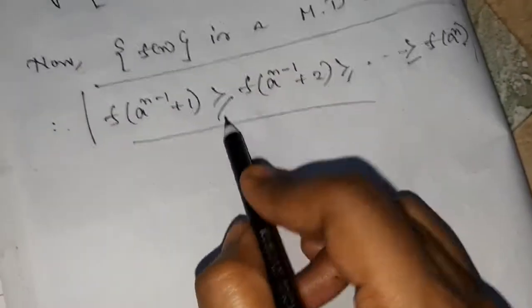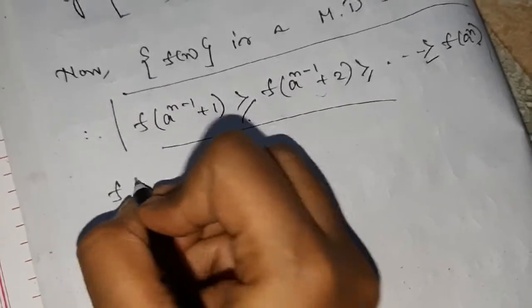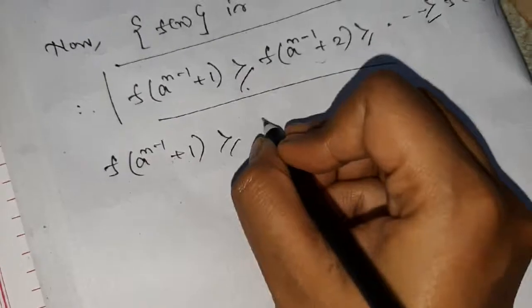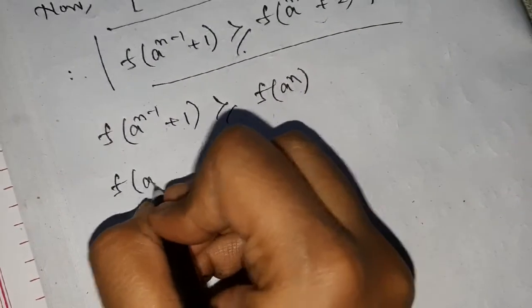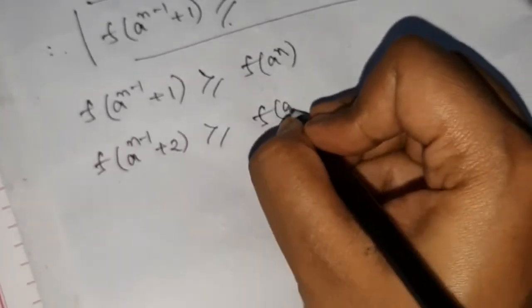Now we will develop two relations from these inequalities. Let us see how the relations will be developed. Now take f of a to the power n minus 1 plus 1 greater than or equal to f of a to the power n. From this, f of a to the power n minus 1 plus 2 is greater than or equal to f of a to the power n.